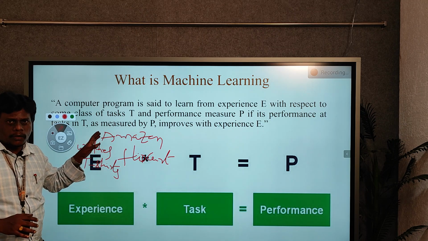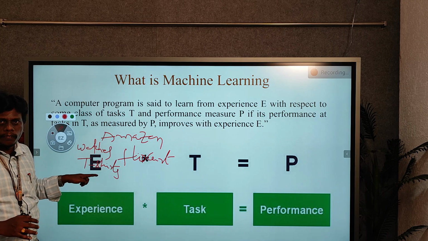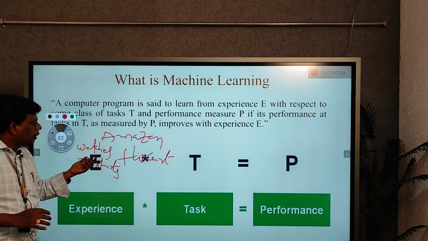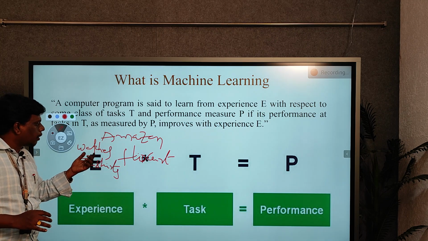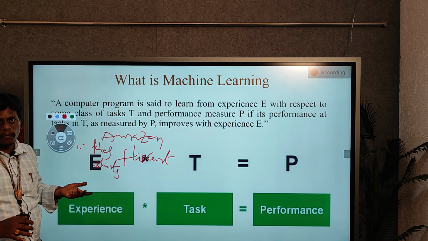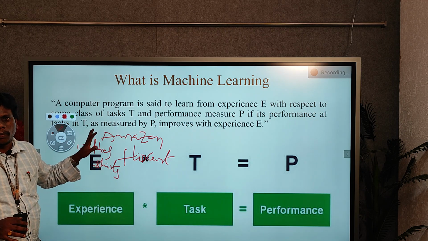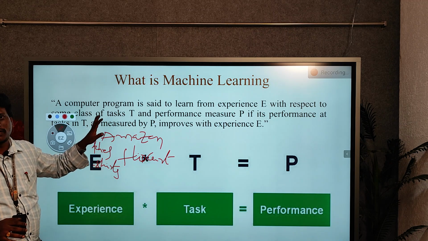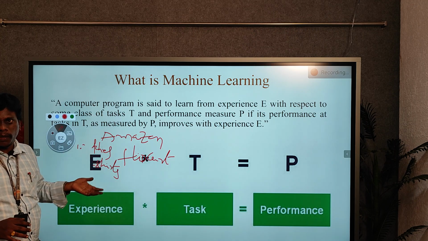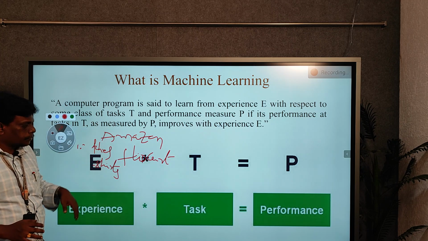So the machine understood that previously this person checked these kinds of products, so he is very much interested in these products. These sites recommend different kinds of products that you searched previously. The machine automatically understands what tasks you previously searched or performed. This is the actual scenario we use in machine learning.